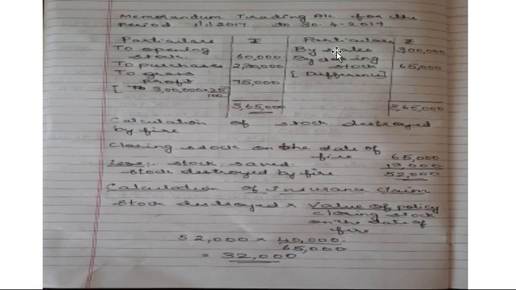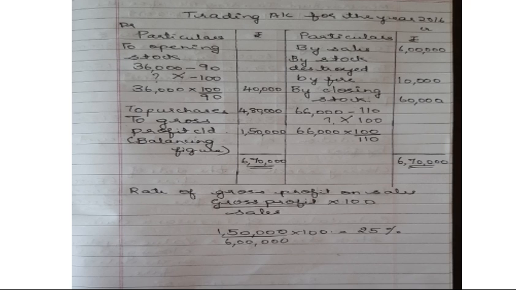Purchases is given. Gross profit on sales, the percentage, 3 lakh into 25%. Then closing stock is the difference. Okay, these two things are what we have done earlier. Okay, same thing we have to do here. Here cost less and here cost more.